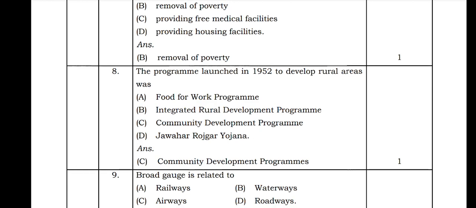Next, the eighth question they asked is: the program launched in 1952 to develop rural area was Food for Work program, Integrated Rural Development program, Community Development program, Jawahar Rojgar program. So the program launched in 1952 to develop rural area was Community Development program.